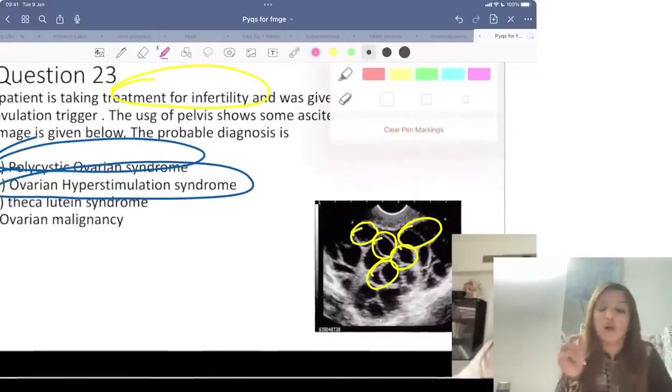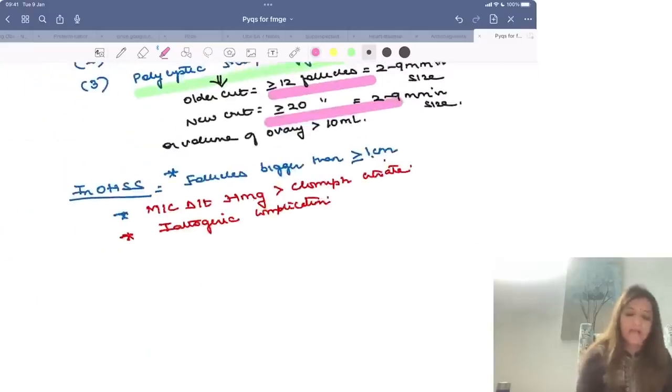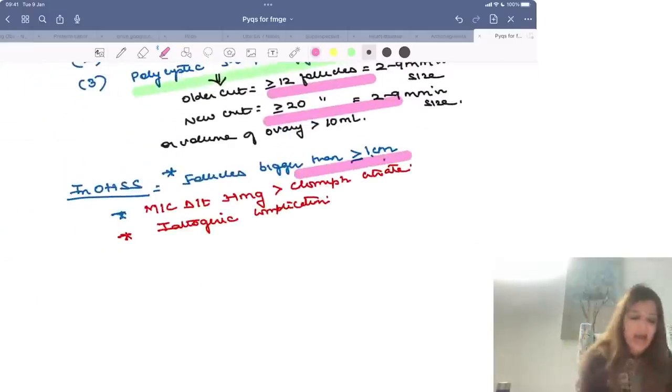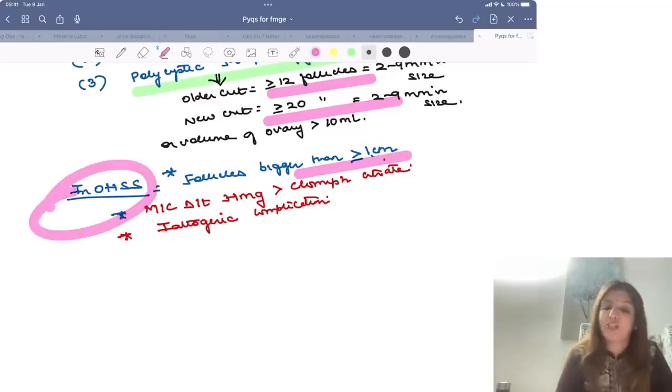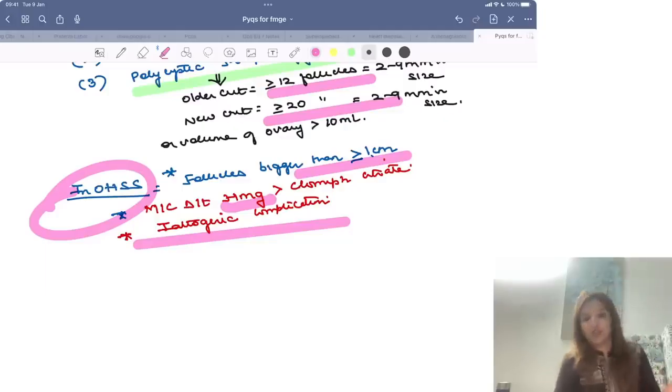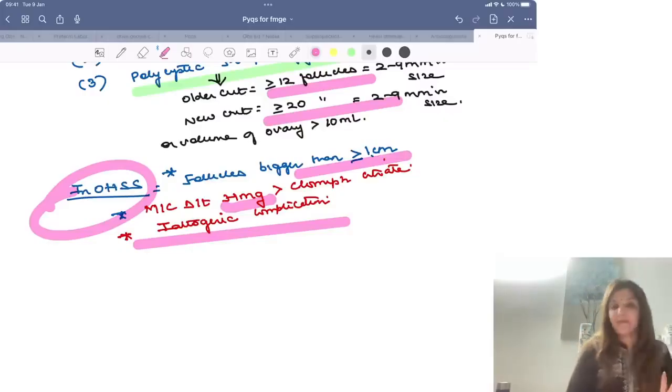Now here the follicles we are getting are much bigger. Right? So whenever you are getting much bigger follicles which are more than 1 centimeter in size, it means it is a case of OHSS. OHSS is an iatrogenic complication. Right, it is always due to a drug, it does not occur normally. And which is the most common drug which leads to OHSS? HMG, human menopausal gonadotropin, followed by clomiphene citrate. Most common drug which leads to OHSS is HMG, right?